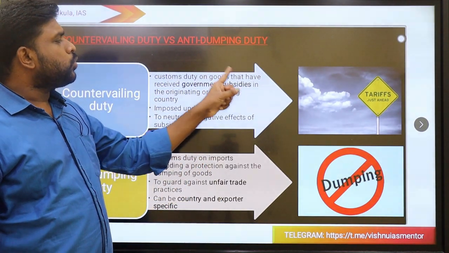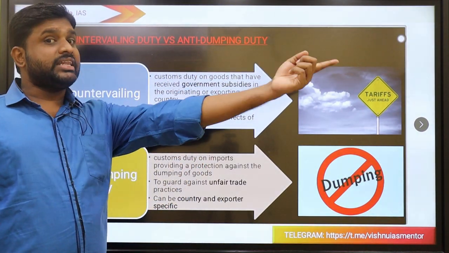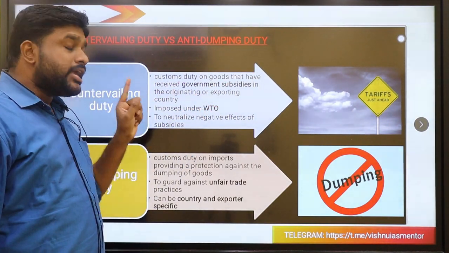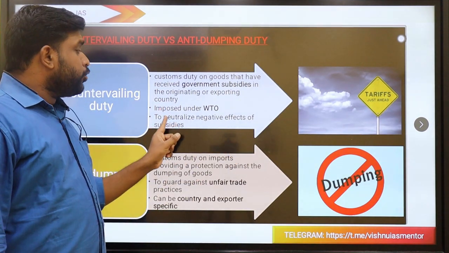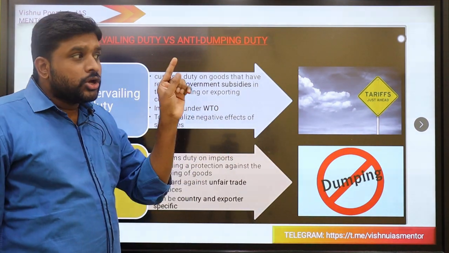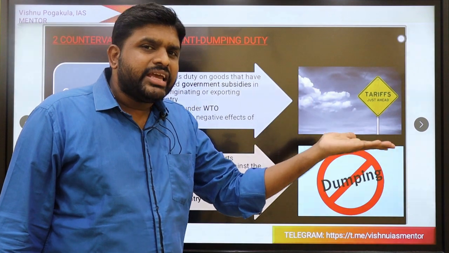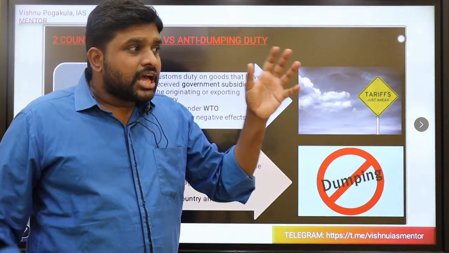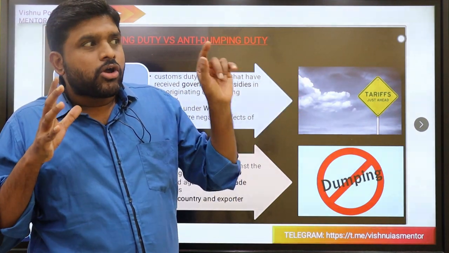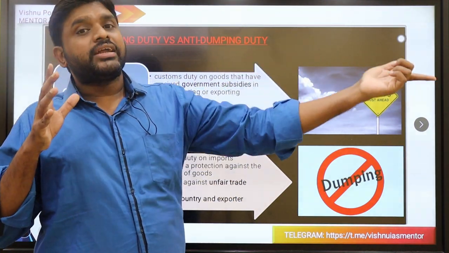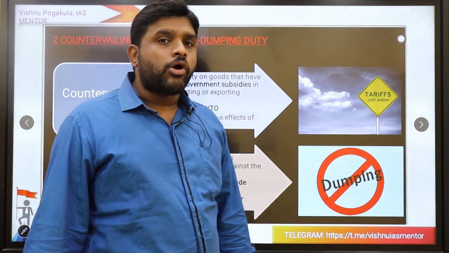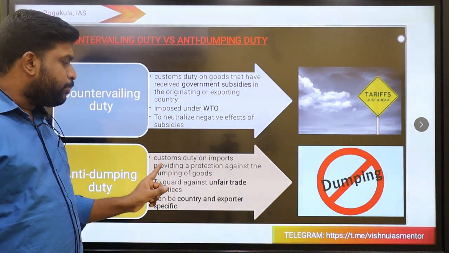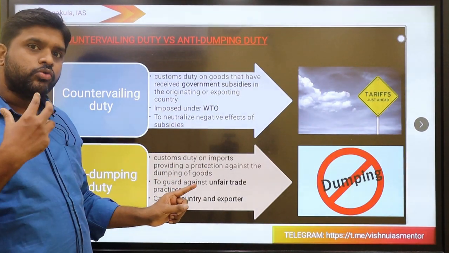See, customs duties on goods that have received government subsidies in X country, the originating or exporting country, imposed under WTO to neutralize the negative effects of subsidies. So that is subsidies in the form of money, cash transfers, incentives, tax benefits. This country will be countering the exports of that country; that is called countervailing duty, CVD.